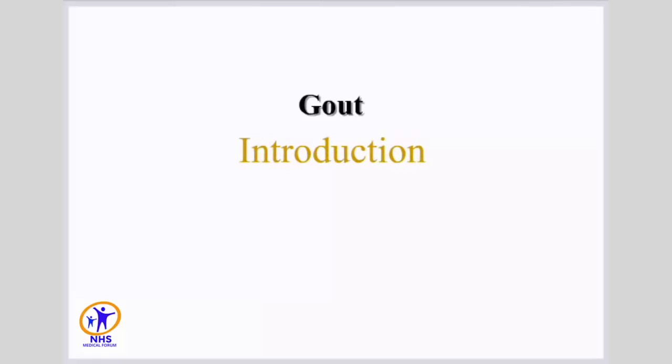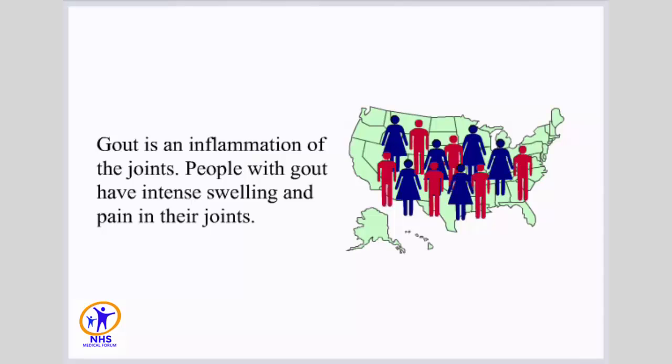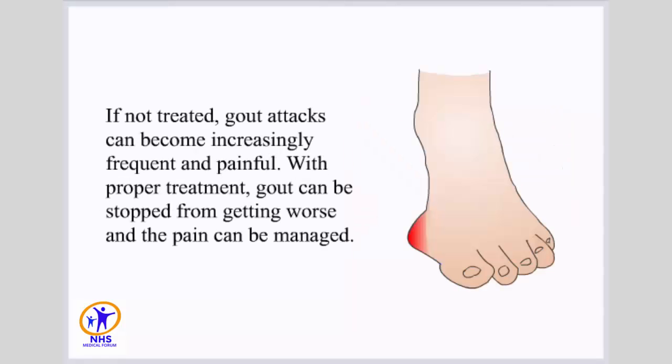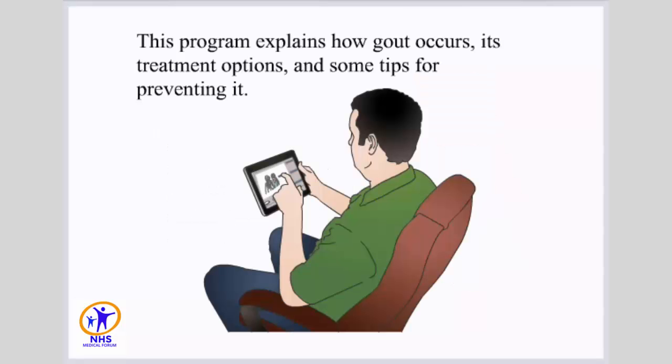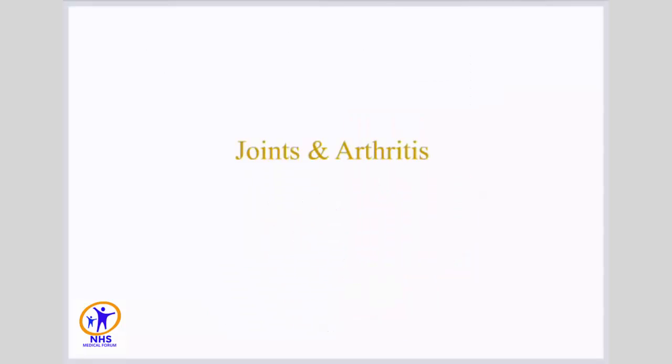Gout. Introduction. Gout is an inflammation of the joints. People with gout have intense swelling and pain in their joints. If not treated, gout attacks can become increasingly frequent and painful. With proper treatment, gout can be stopped from getting worse, and the pain can be managed. This program explains how gout occurs, its treatment options, and some tips for preventing it.